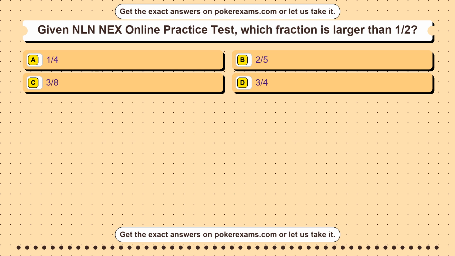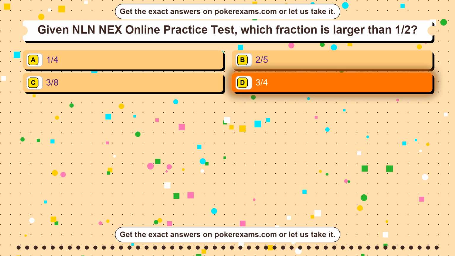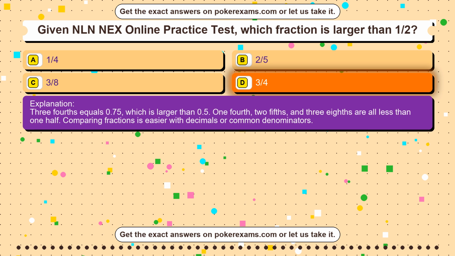Question 38. Given GED mathematical reasoning practice, which number is the median of 2, 5, 9, 10, 14? Option A 9. Option B 10. Option C 14. Option D 5. The correct answer is option D. The median is the middle value when numbers are ordered, which is 9. 5 and 10 are adjacent but not in the middle. 14 is the greatest value, not the median.